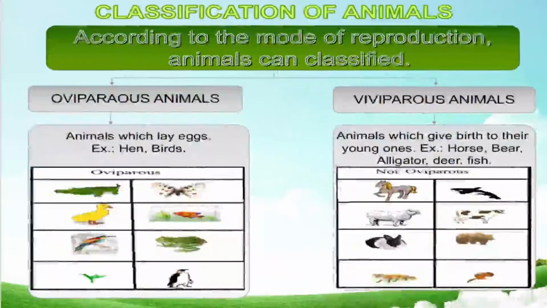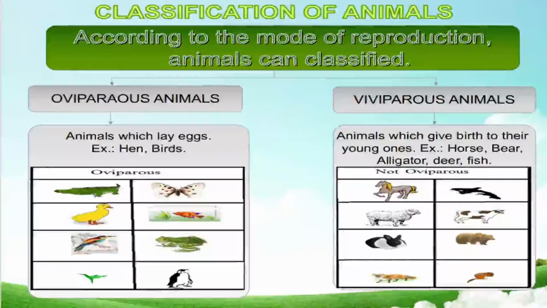Next classification is according to the mode of reproduction. So reproduction categorizes animals in two categories. First is oviparous animals, another is viviparous animals.